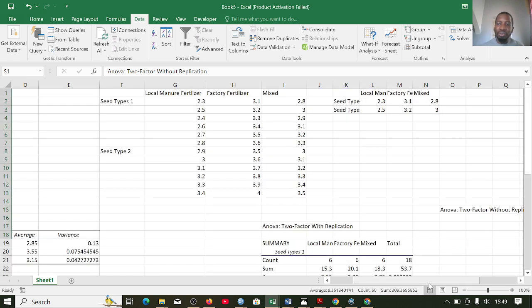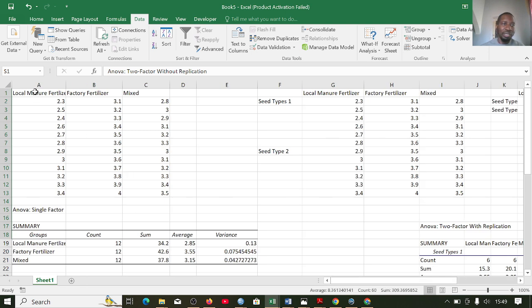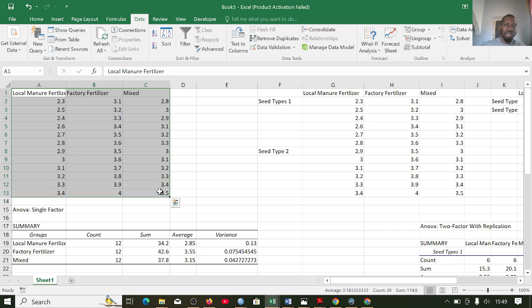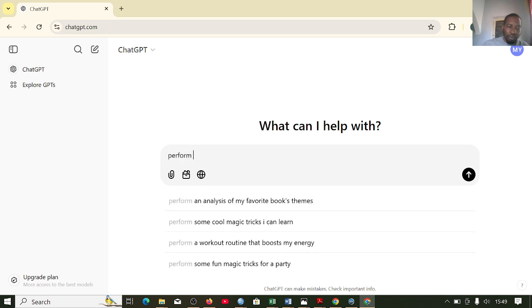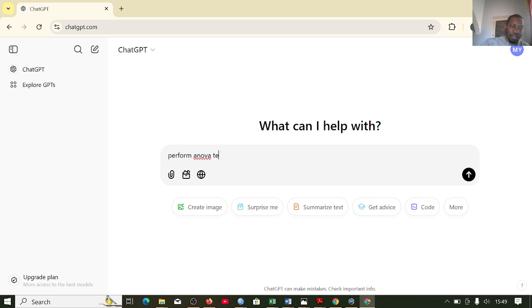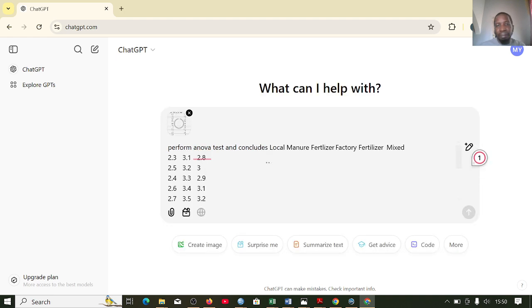So let's assume we don't know what type of ANOVA test we should use. Let's see where ChatGPT can help us solve that issue. Let me just copy the first one. I will come to ChatGPT and ask it to perform an ANOVA test and conclude. So I will now paste, and ask it to run.